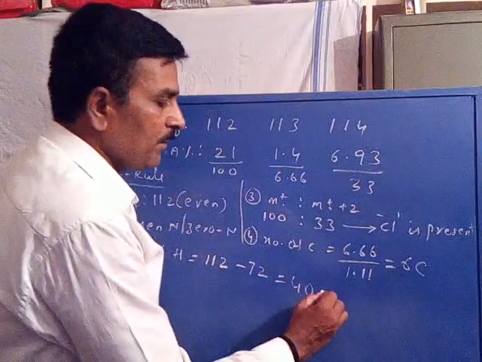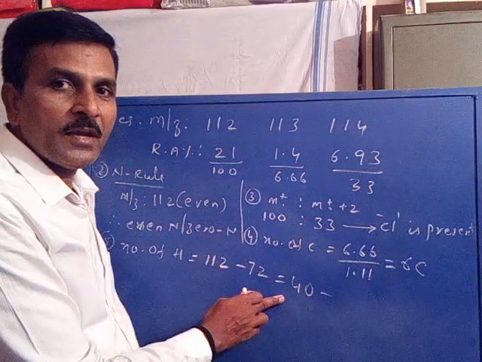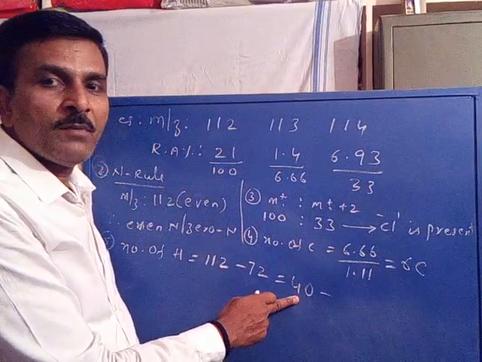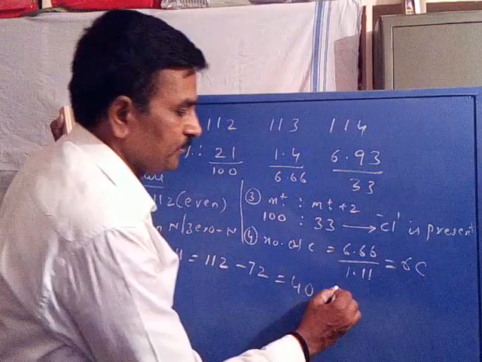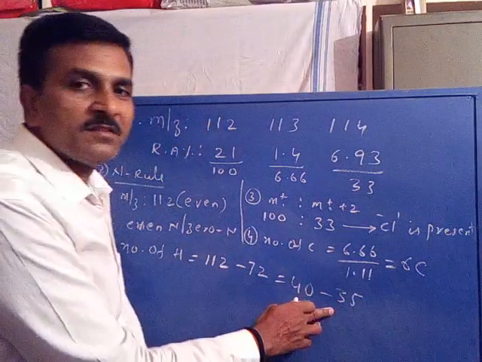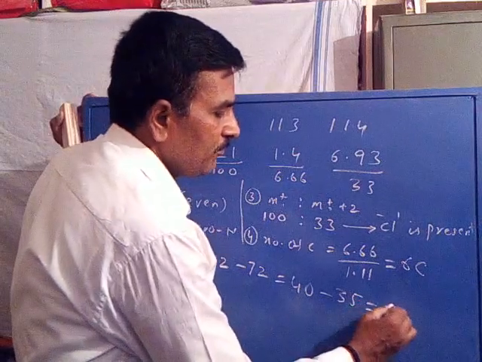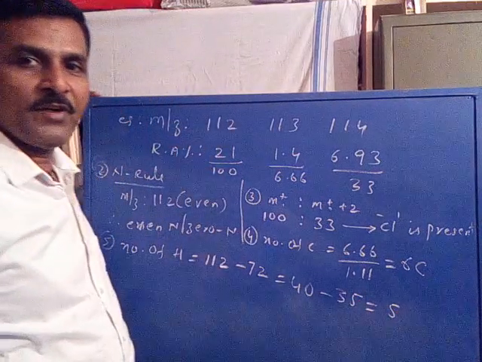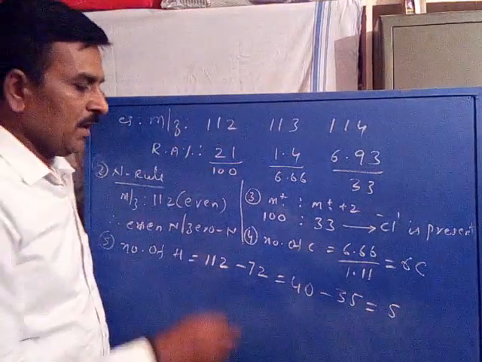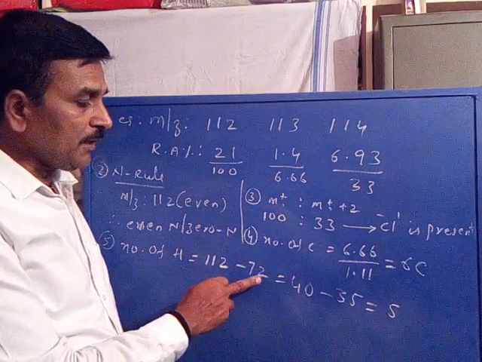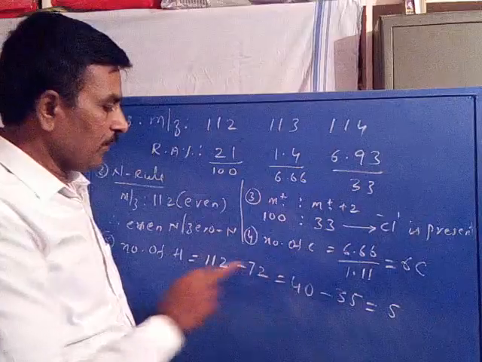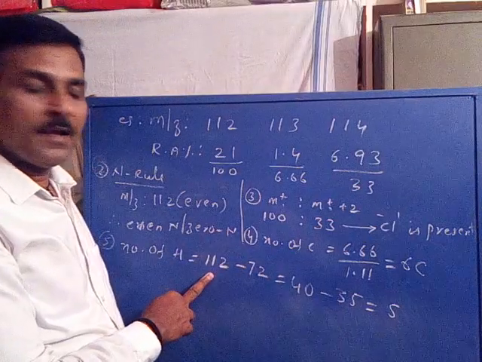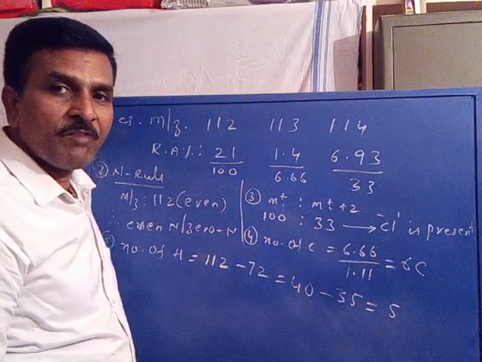How many chlorines can be accommodated? Only one chlorine can be accommodated because the leftover mass is only 40. Now chlorine contributed its mass 35. So deleting the mass of the chlorine, we get 5. The leftover mass is 5. Is it clear? Now after deleting the masses of all the carbons predicted and the chlorine from the m/z value of the molecular ion, the leftover mass is only 5.